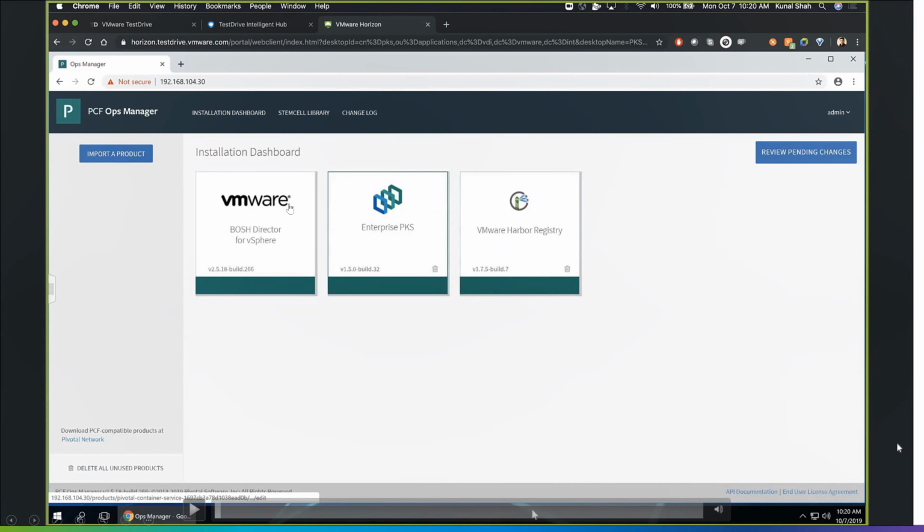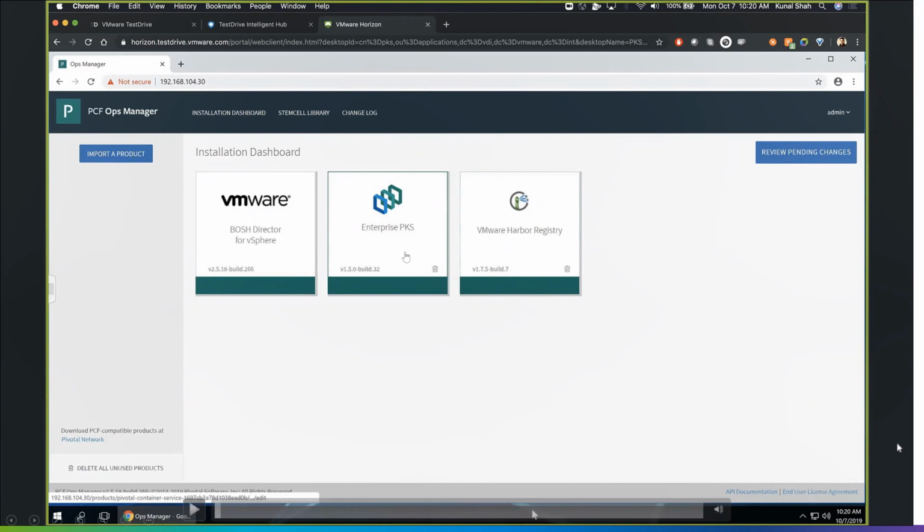What we see here is the BOSH director for vSphere. Similarly, if we have multiple clouds, we will have a BOSH director for GCP, a BOSH director for AWS, like that. BOSH is required to do the lifecycle management, which means it has to talk to the IaaS. I have a slide wherein I'll explain the steps which are involved.